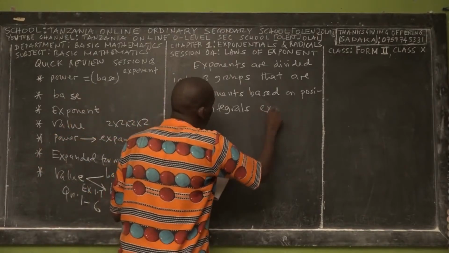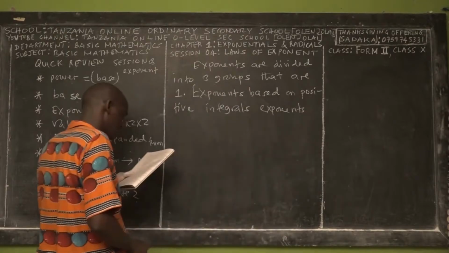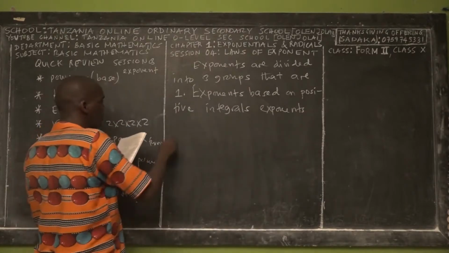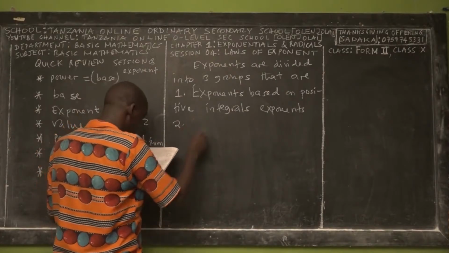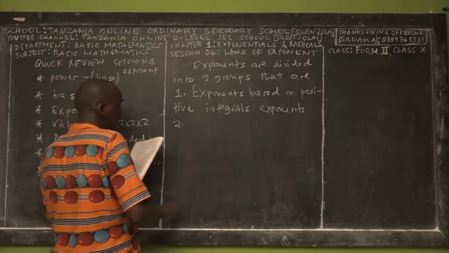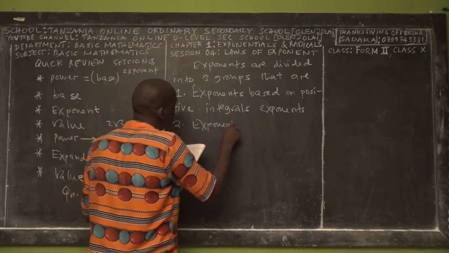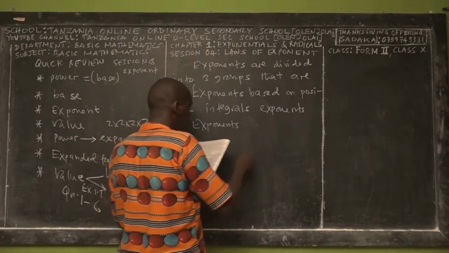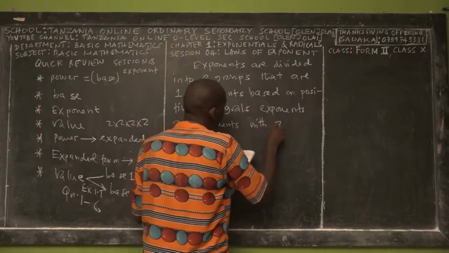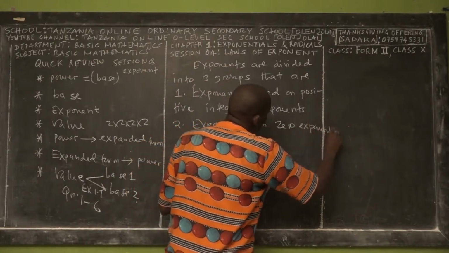exponents mean that these are the exponents where the exponential value is a positive integer. Also, you have exponents with zero exponents.